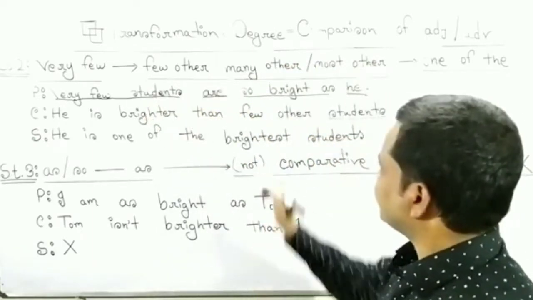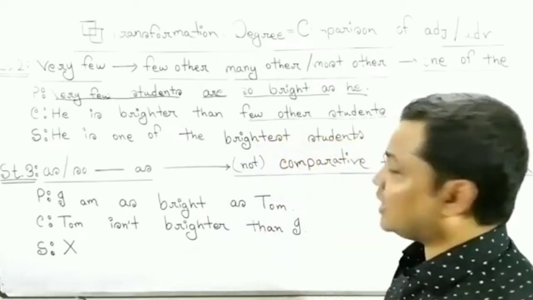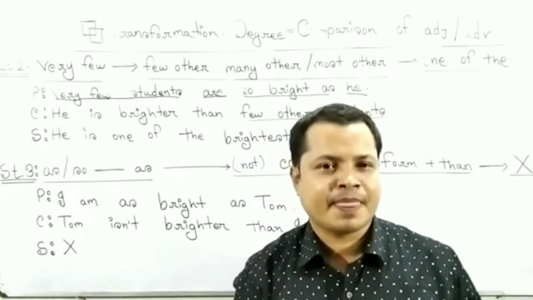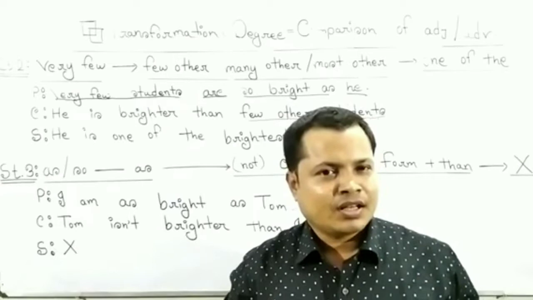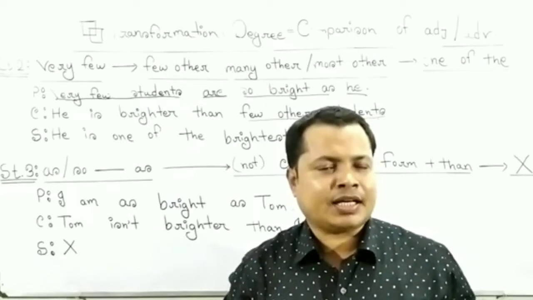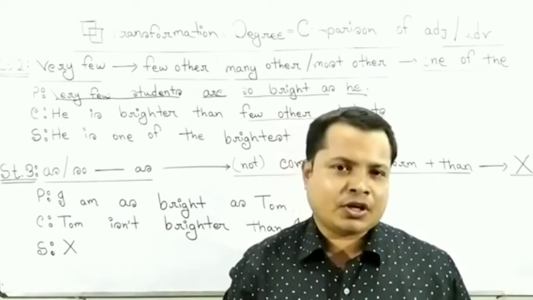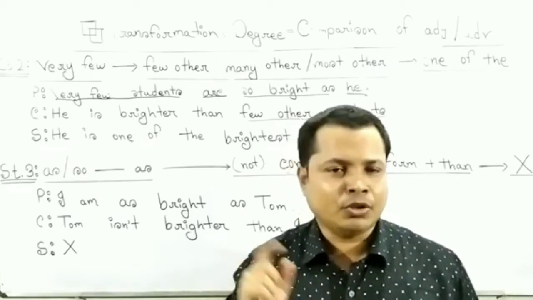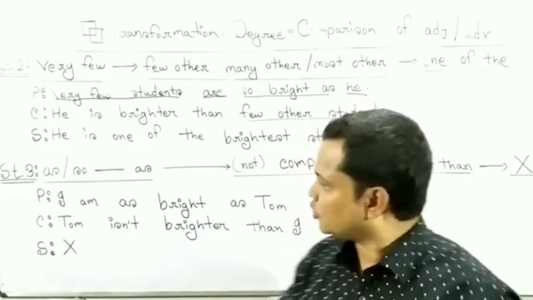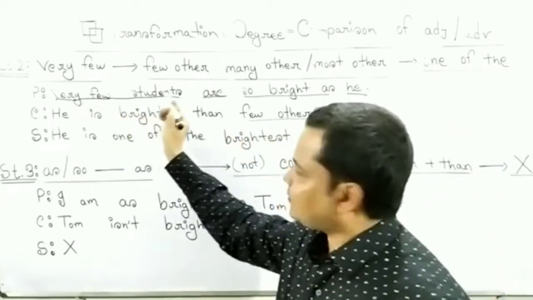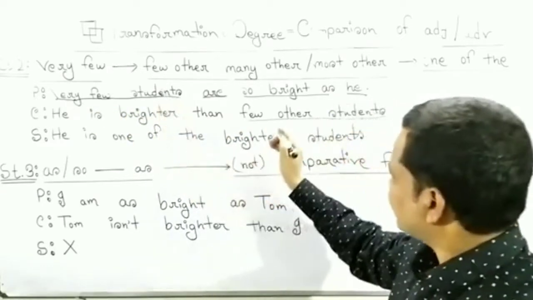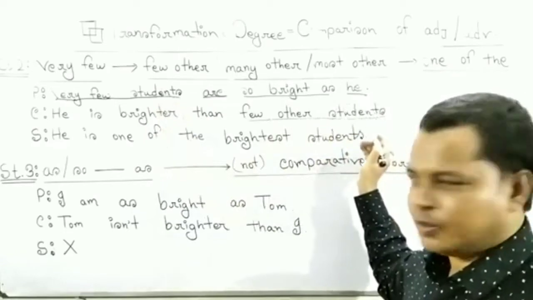Few other students, plural. Why? We know that few other, many other, most other, one of the, very few, of all other are followed by a plural noun and pronoun. So, very few students, plural, few other students, plural.